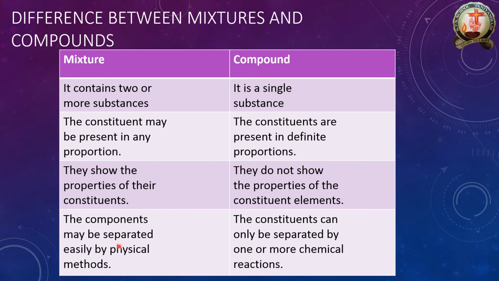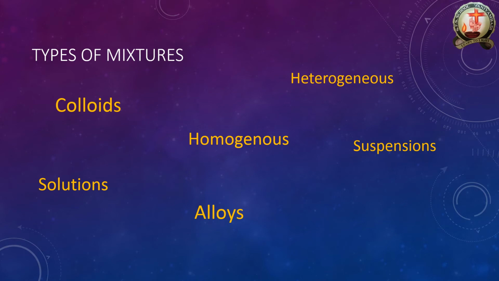Then the mixture may be separated by a physical method. The constituents of a compound are separated only by a chemical method. Physical methods are nothing but sieving, crushing, like that we can separate the mixture. But in chemical separation, we have a certain methodology to filter and get substances in as much ratio as possible.